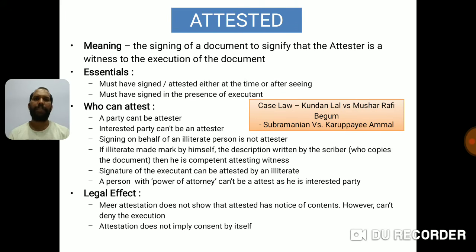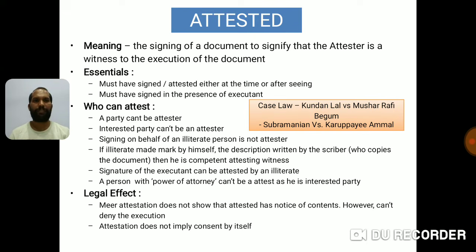Now, what is the legal effect? Mere attestation does not show that the attester has notice of consent. Whoever attested, by doing attestation, is not giving consent to the contents. That is what this line is saying. However, he can't deny the execution. He cannot say that execution has not happened. He should accept that, but by just giving mere attestation, he will not become responsible for the notice, the contents that are in the notice. An attestation does not imply consent by itself. So that's the second fact.